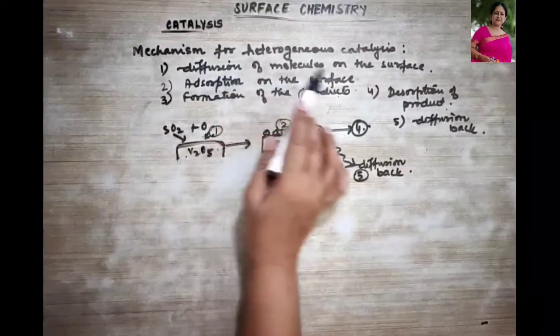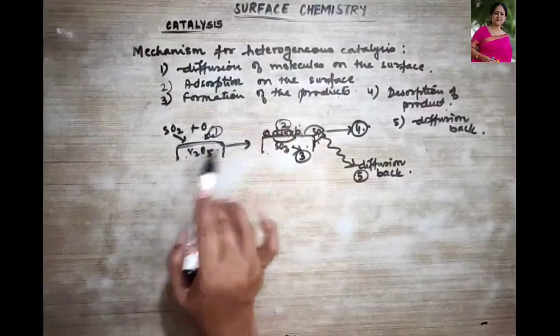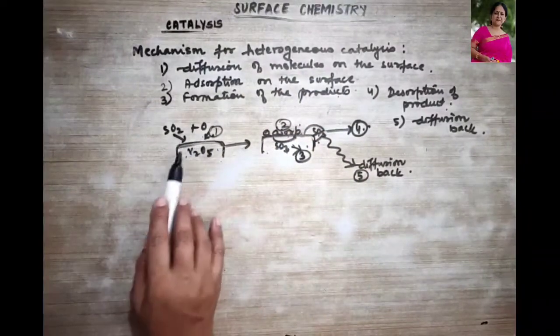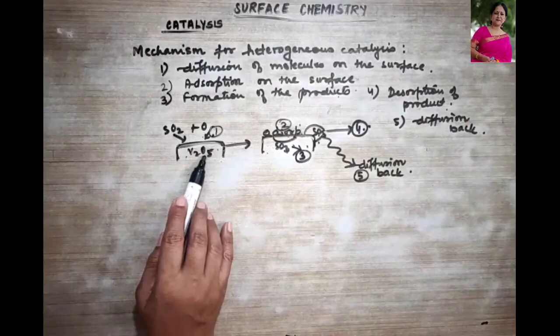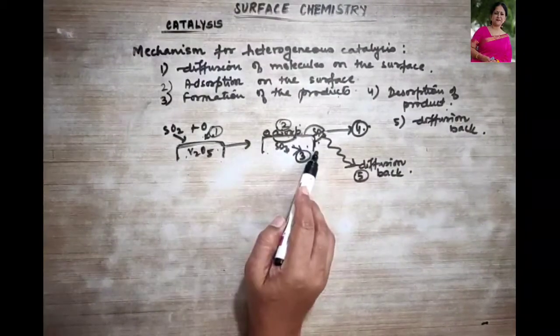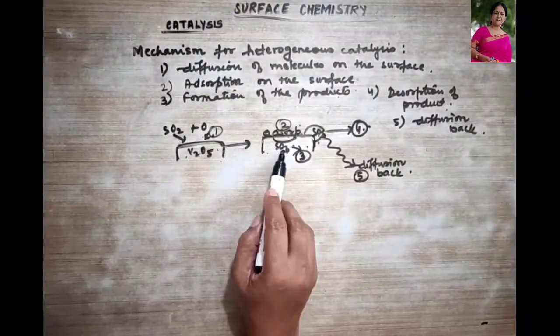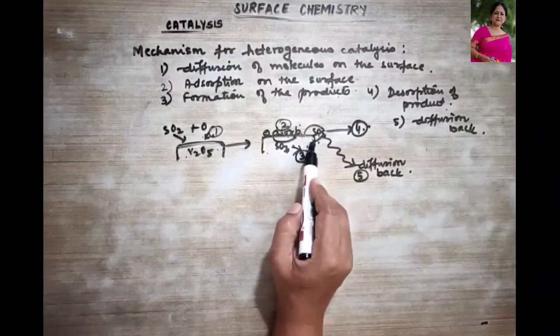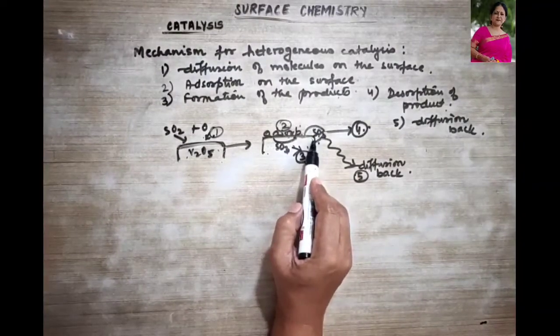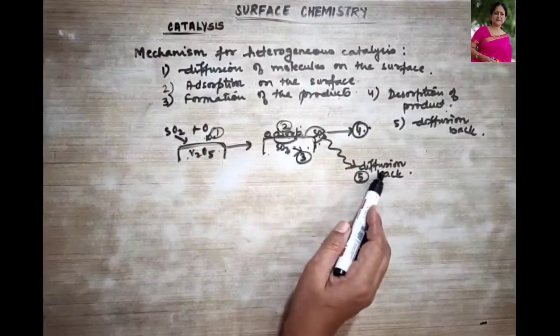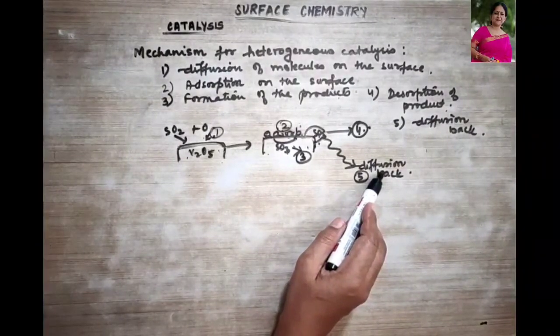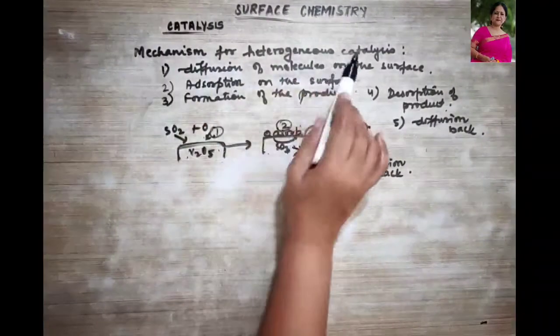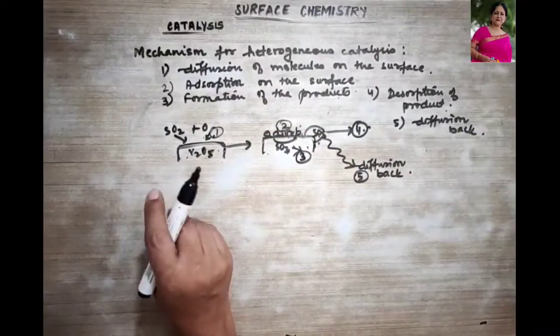So can you see all the steps of heterogeneous catalysis over here? First, the diffusion of the molecule takes place on the surface. Then adsorption will take place. The product will be formed, and then desorption, the product comes out. Finally, diffusion back into the air takes place. So this was the mechanism for the heterogeneous catalysis.